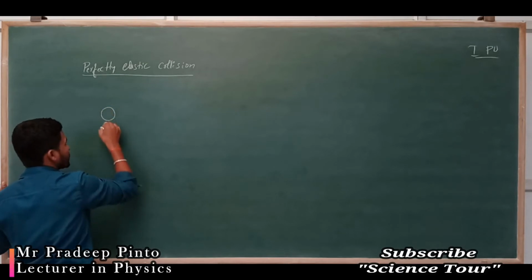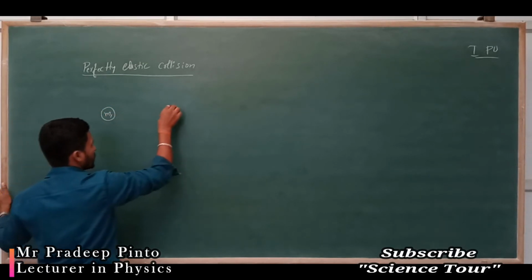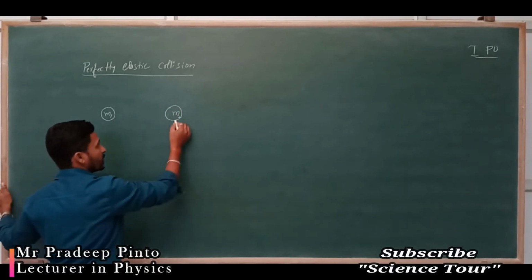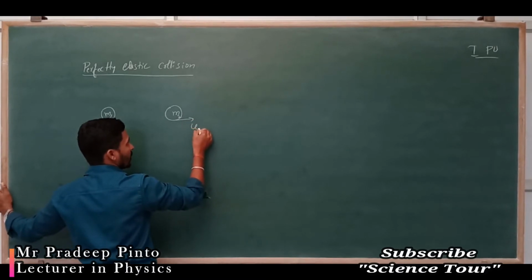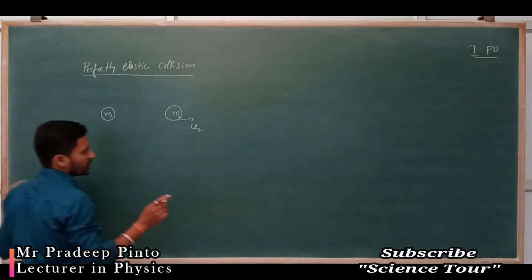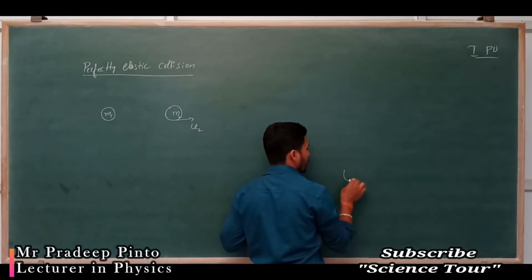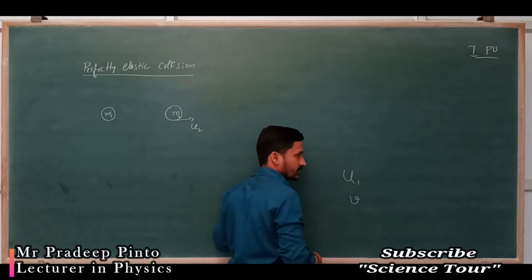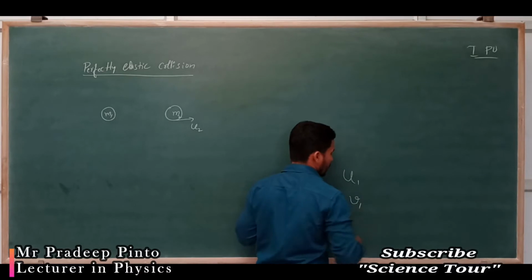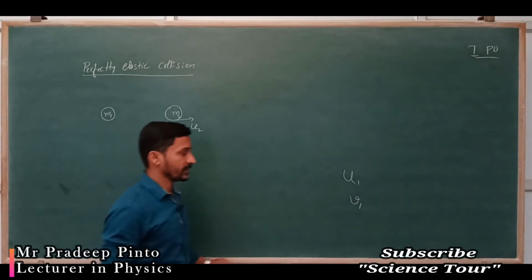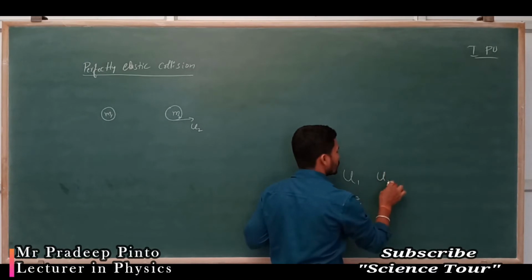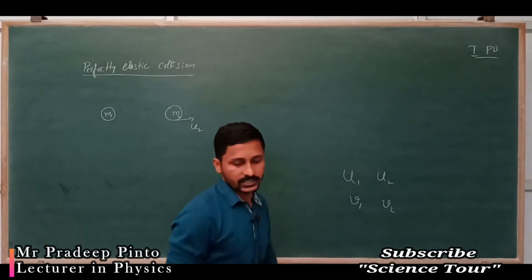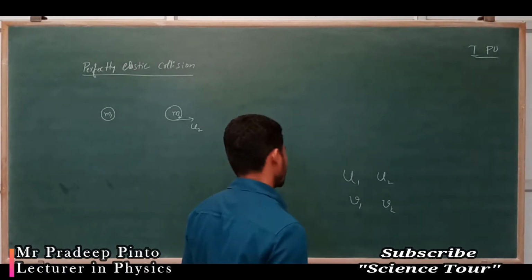One object is there which has mass m1, another object is there which has mass m2. Suppose it is also moving with some initial velocity u2. Here I am going to mention initial velocity is u, v is the final velocity. u1 is the initial velocity of the first object, v1 is the final velocity of the first object, u2 is the initial velocity of the second object, v2 is the final velocity of the second object. While writing the derivation, you have to write those things down.